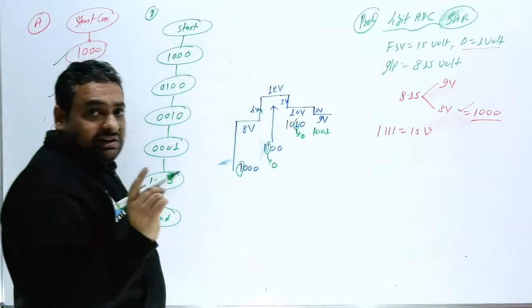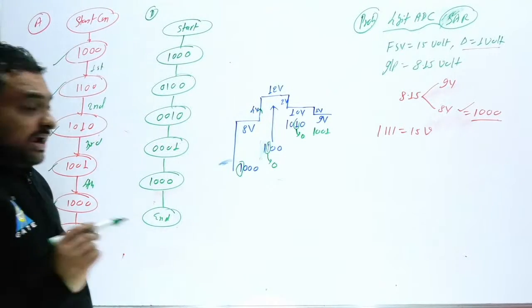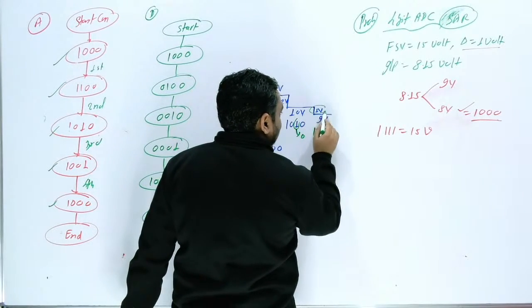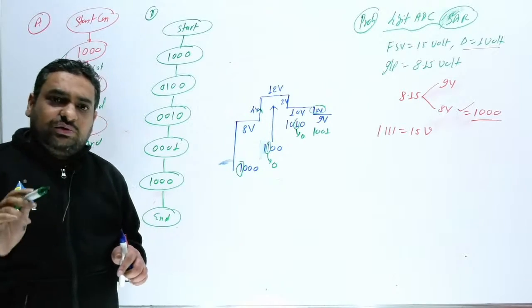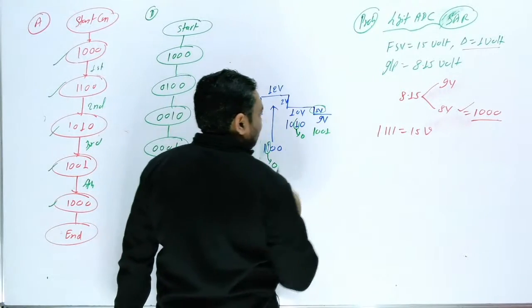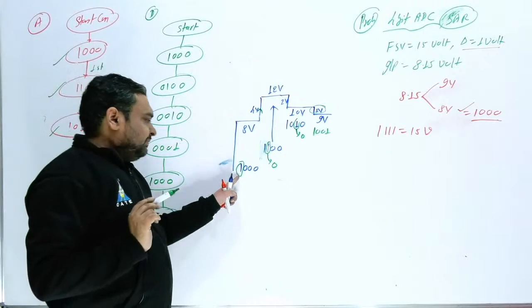Now again you will check the last state. When you have reached the step size, in the last state you have to check whether that last bit will be 1 or 0. So every bit you have to check. This bit will be 1 or 0.